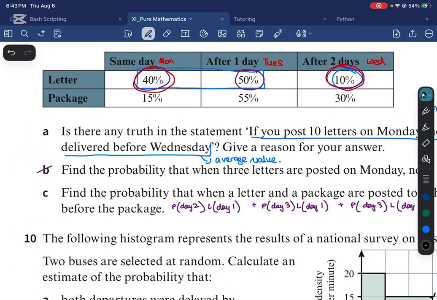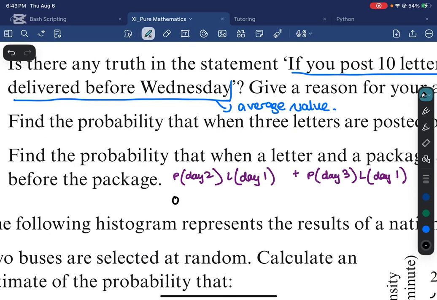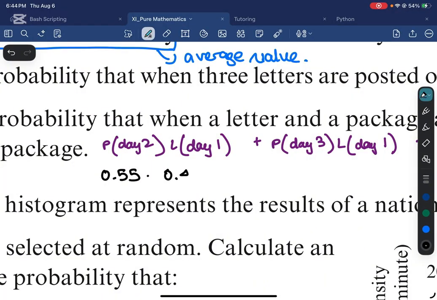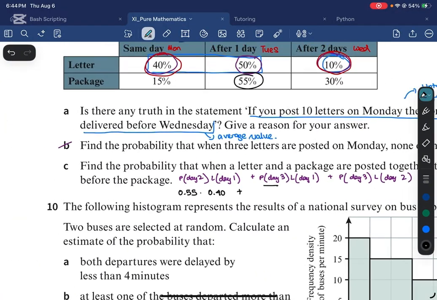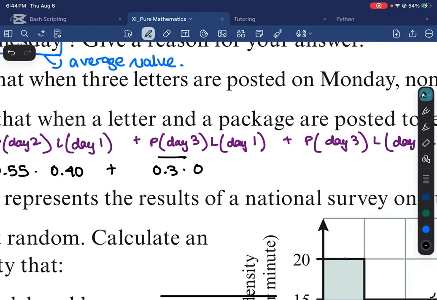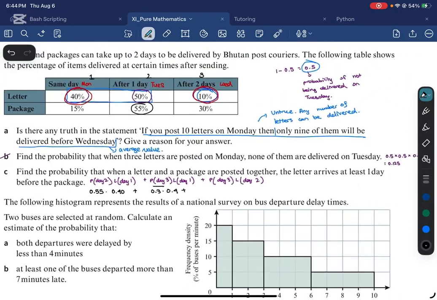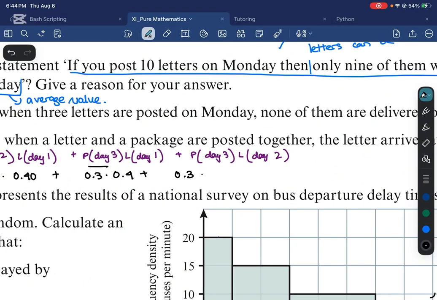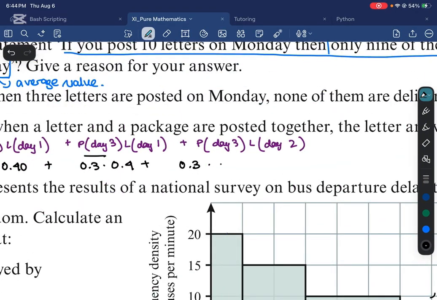So what is the probability I get a package on? So this, let me call this day 1, which is the same day. Day 2 after 1 day, day 3 is this one, right? So what is the probability that I get a package on day 2? 55%. So that is 0.55, and a letter on day 1, which has a 0.40 chance of happening. A package on day 3, which has a 30% chance, and a letter on day 1, which has a 40% chance. Or I could get a package on day 3, so which has a 30% chance again, and a letter on day 2, which has a 50% chance.